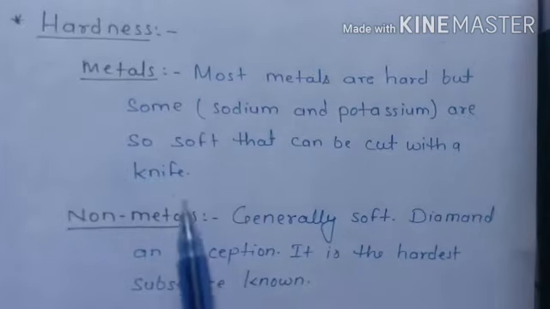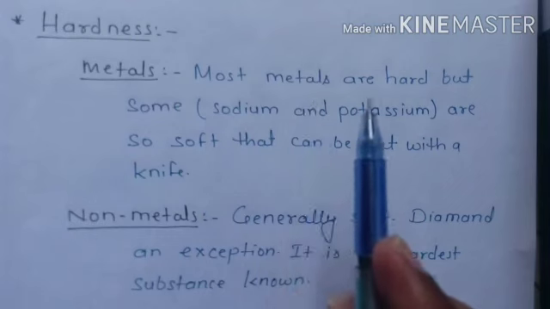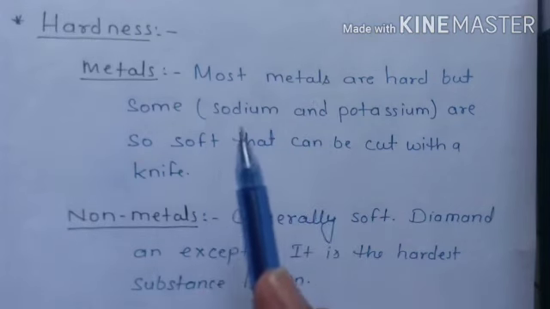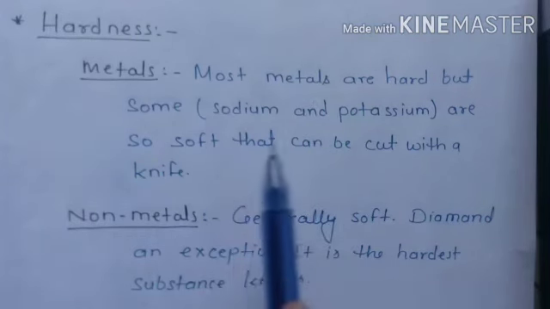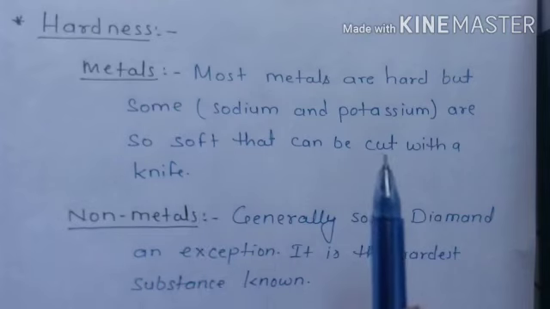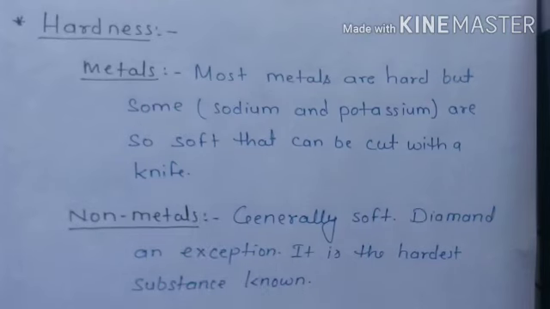Now the next thing is hardness. Most metals are hard, but some, just like sodium and potassium, are so soft that they can be cut with a knife. Yes, they are metals which you can cut with your knife.